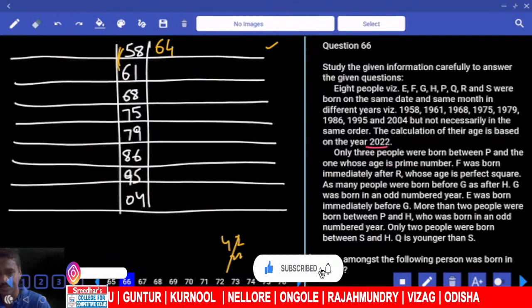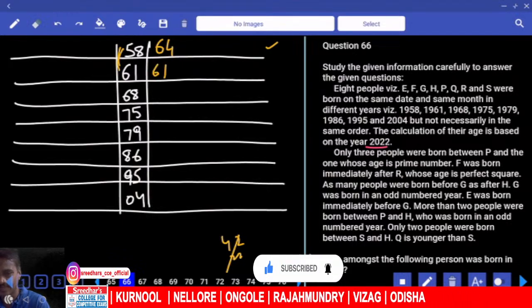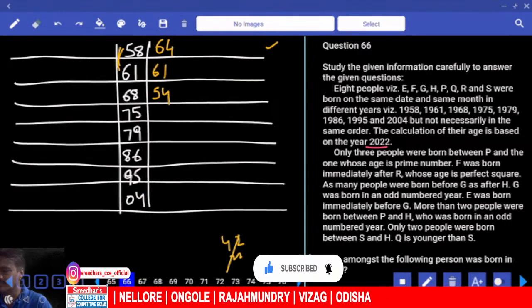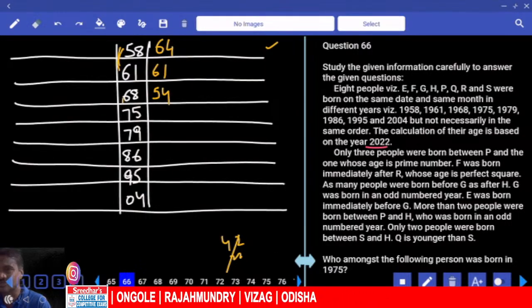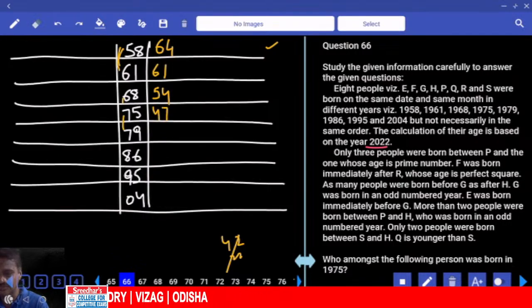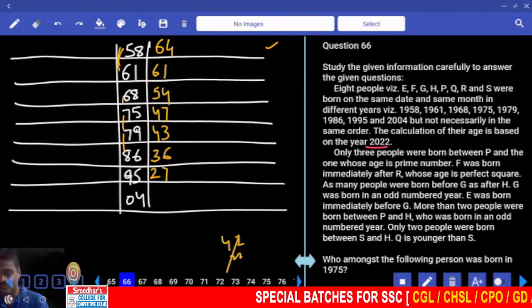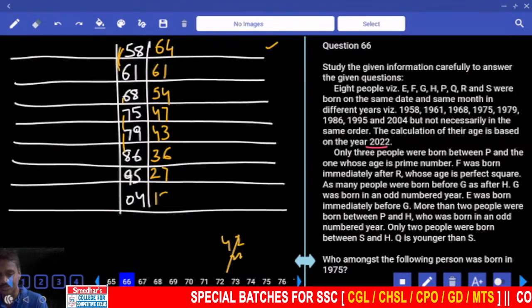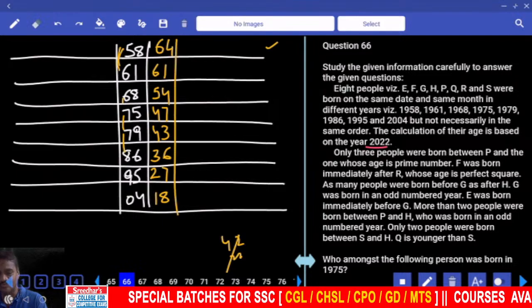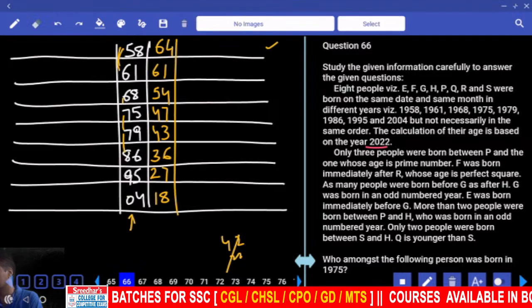Here +3, -3, +7, -7. Does it fit or not? Next one here +7, -7. What is -7 here? 47. And here +4, -4, and 43. Here 79, 86 means +7, -7. How much? 36. And 86 and 95 is +9, -9, 27. And finally +9, -9, 18. Now this is the advantage of writing all the years in ascending order. Done?